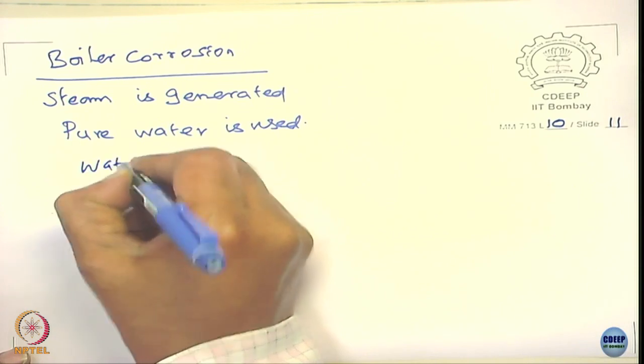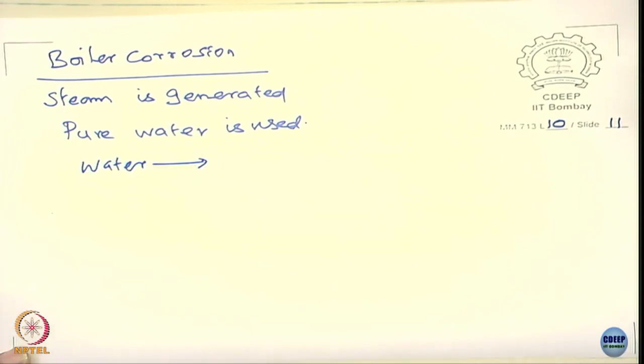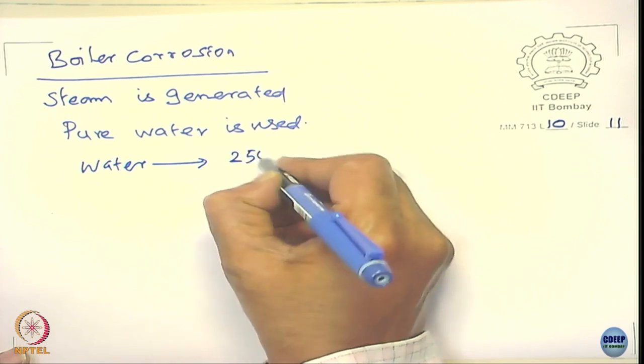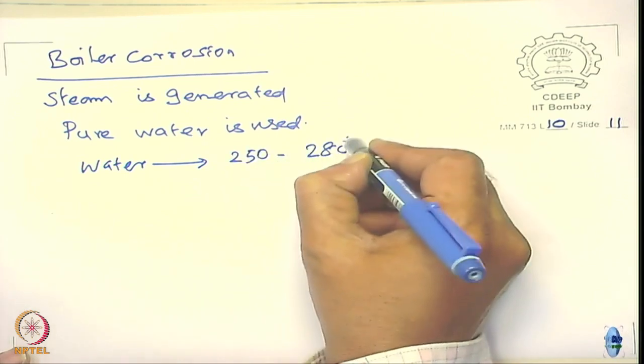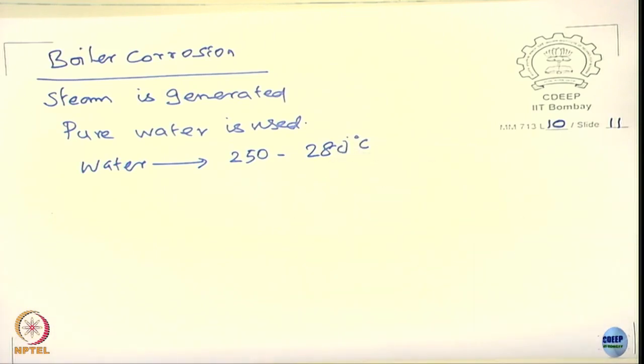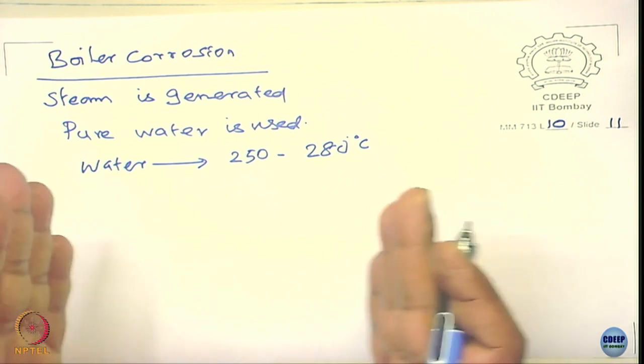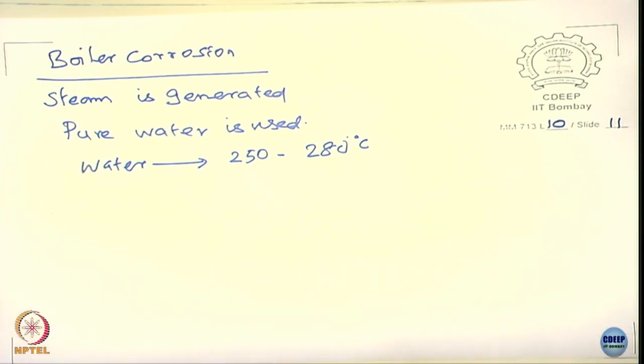So water is heated in the temperature range of, let us say, 250 to 280 degrees Celsius. They heat further to increase the efficiency of the turbine, but that is not the point. The water is heated to 250 to 280 degrees Celsius depending upon the pressure of the boilers. What material do you think they use? Anybody? Material of construction? Stainless steel? Nickel based alloys? Titanium alloys?